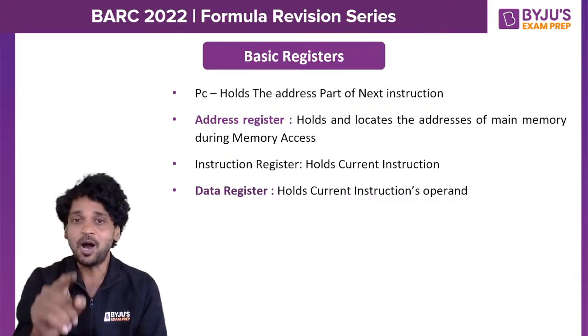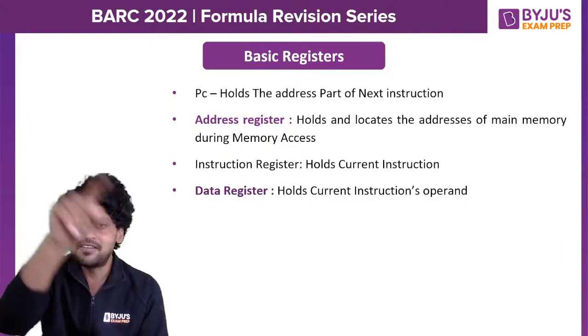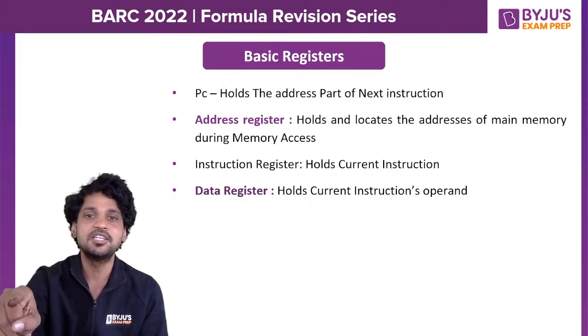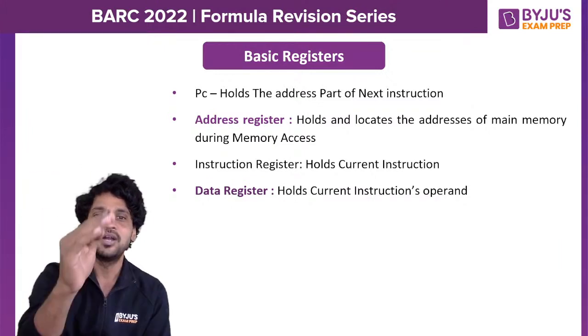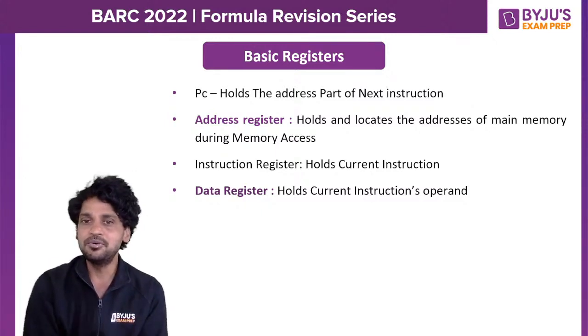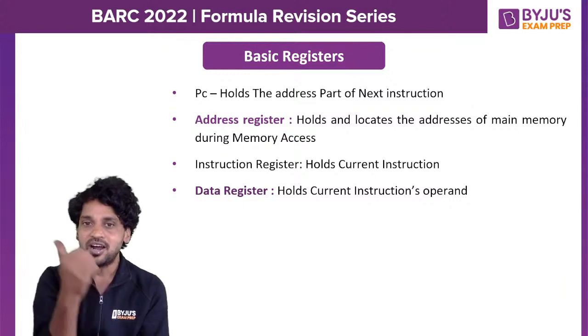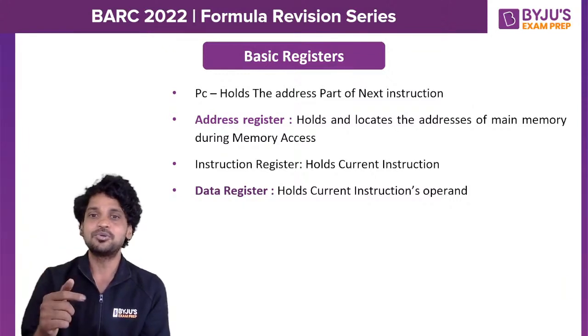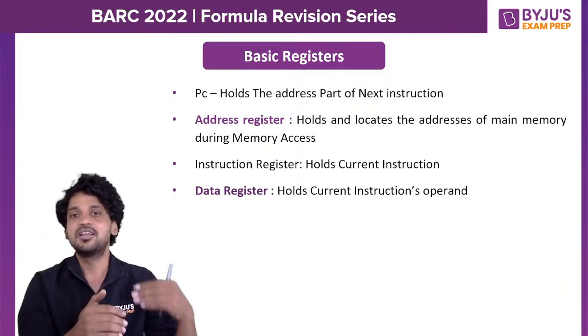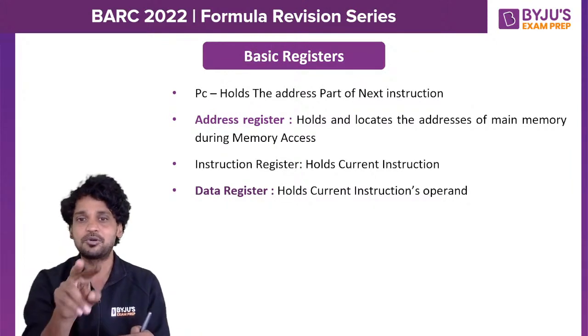So one operand will be brought from the main memory to the data register. Mind you, all the operands and all the instructions are stored in the main memory. In order to execute the instruction, we require 2 operands.